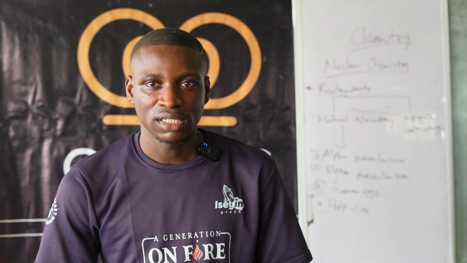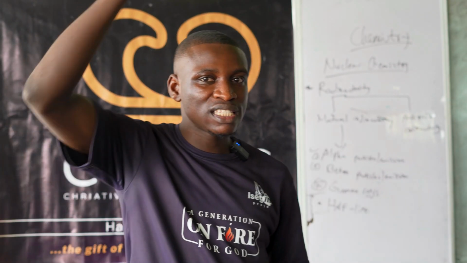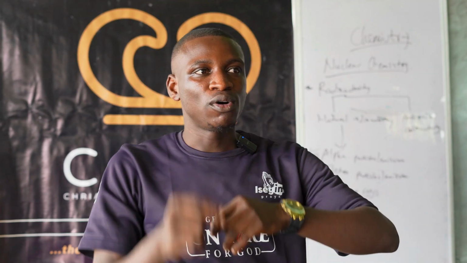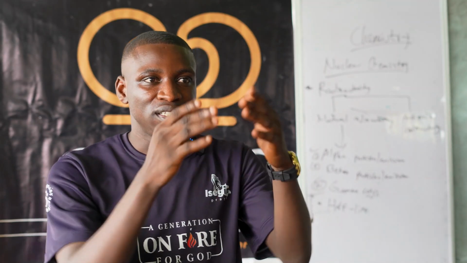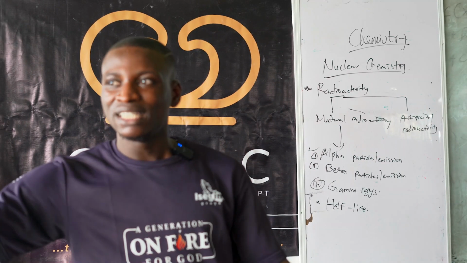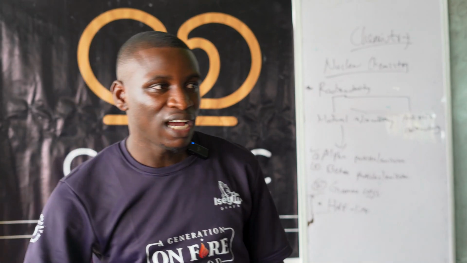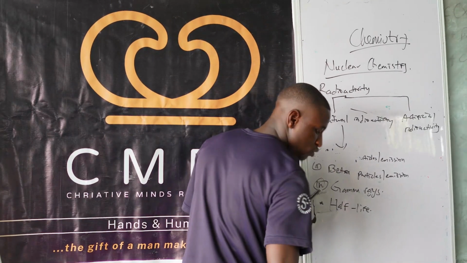Now, what is this alpha particle? Alpha particle is helium nuclei. Helium is the second element on your periodic table: hydrogen, helium. I explained the other time about nuclei. They have a characteristic mass number and atomic number. So when you find any disintegration or emission whereby a substance degrades to form another thing, and in the long run you find helium nuclei being formed, that is a kind of alpha particle.